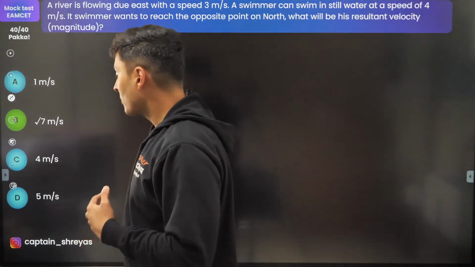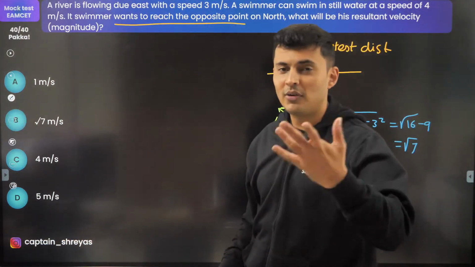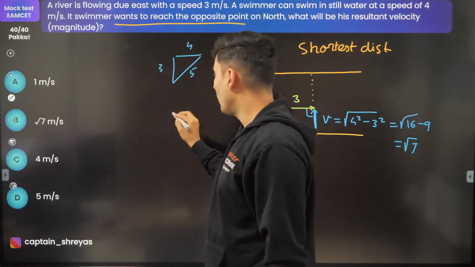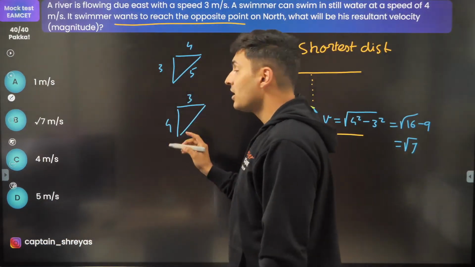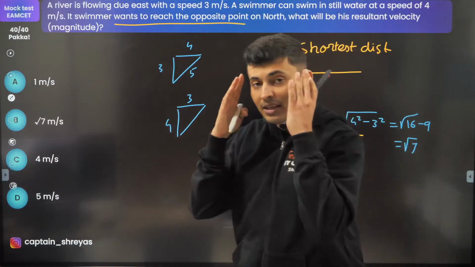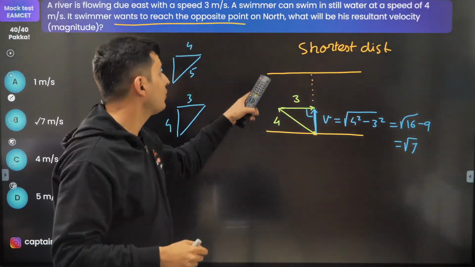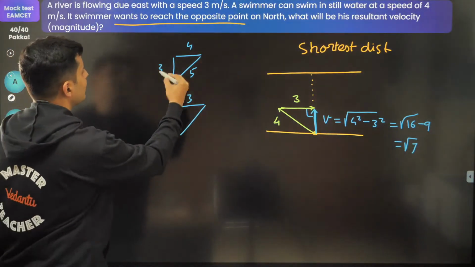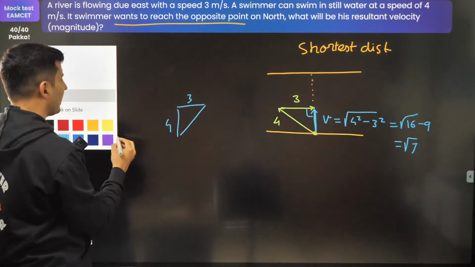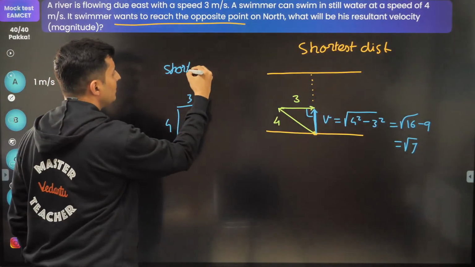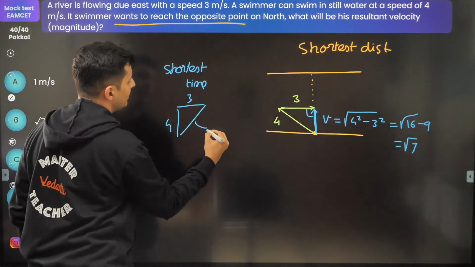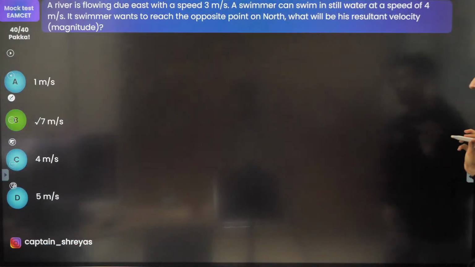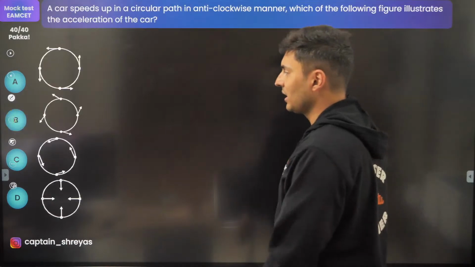It is not D. Many people thought 3, 4, 5, because so many times it happens. This is 3, this is 4, and this is 5. Or this is 4, this is 3, this is 5. You have to draw the vector diagram properly. Think where the person is swimming. If the question was for shortest time, then this would be the diagram, and then the answer will be 5. But it is just there as an option to confuse you. Many students will make that mistake. So root 7, option correcto.